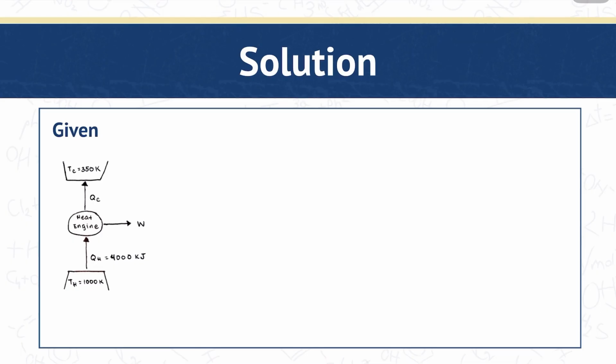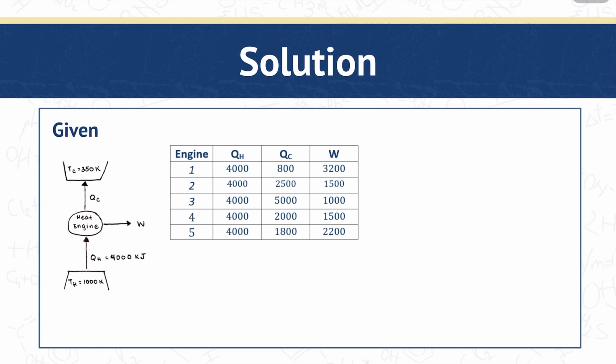So first, we will solve the maximum work allowed here. For the given diagram, we have the temperature of the hot reservoir equal to 1000 Kelvin with a heat transfer of 4000 kilojoules. Then the heat engine produces maximum work and a heat that is transferred to the cold reservoir that is at temperature 350 Kelvin. We also have the table here for the 5 engines, and the required are the maximum work and the engines that are neither PMM1 nor PMM2, so that they are possible in real life situations.